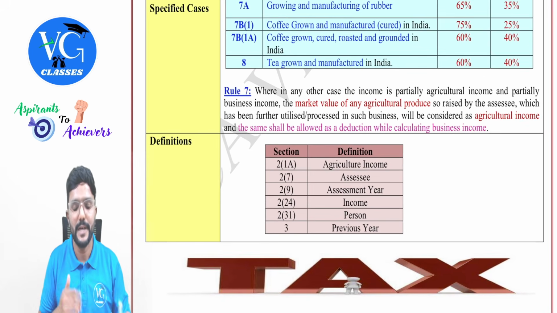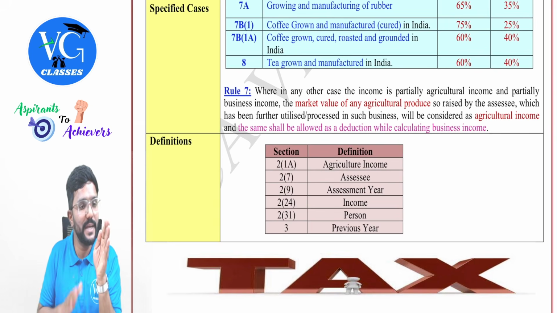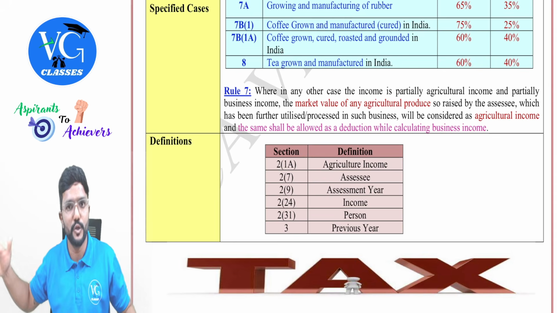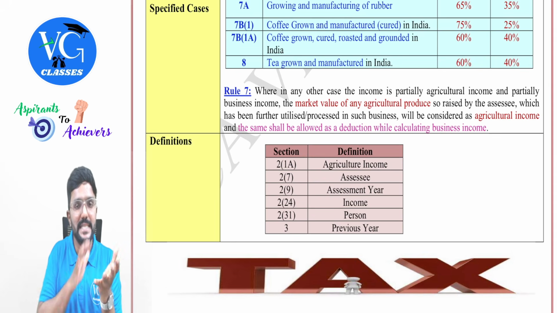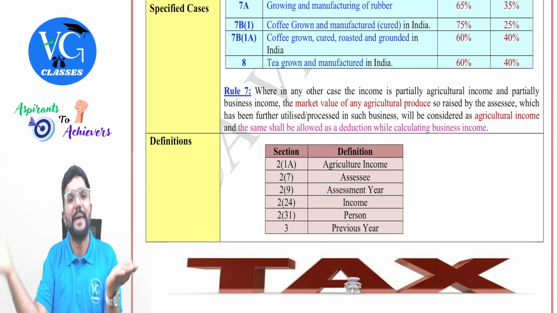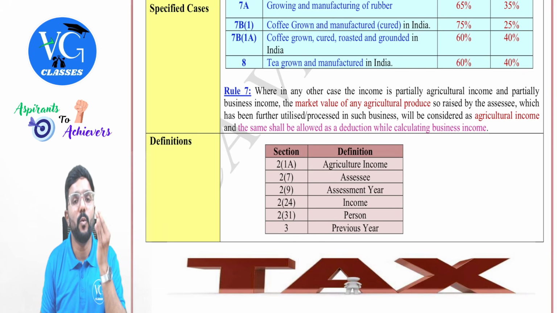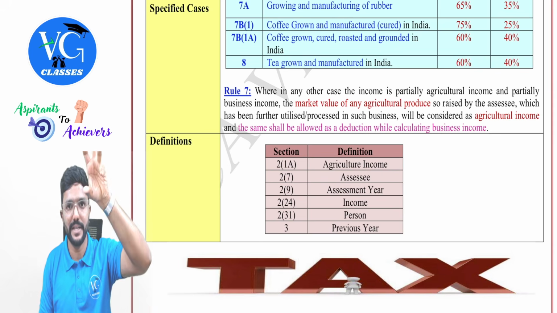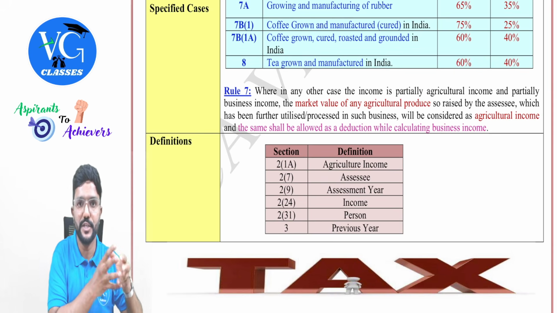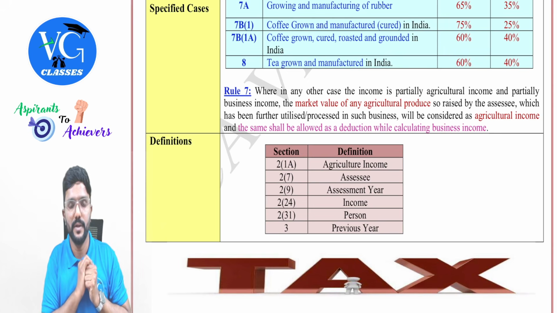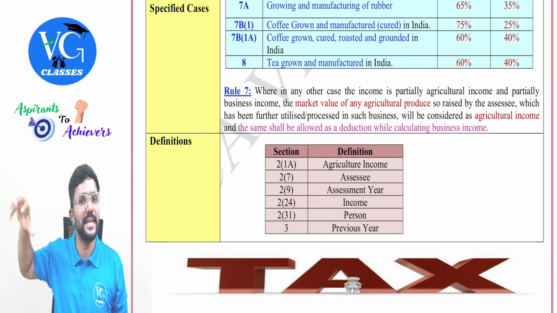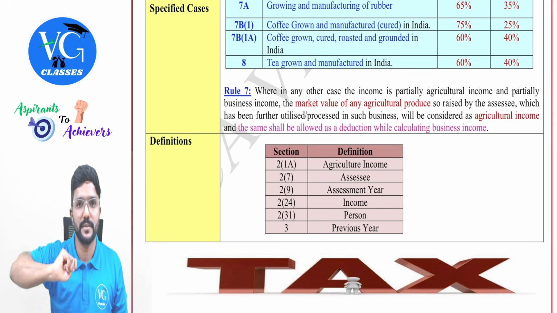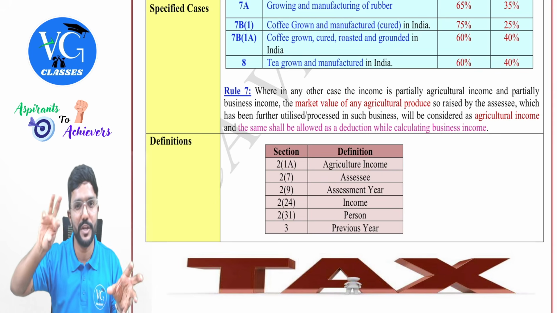Guys, simple. Listen here. Assume I am growing sugarcane and using sugarcane as a raw material in my manufacturing process to manufacture sugar. The day I started using the sugarcane in my manufacturing business as a raw material, what was the market value of sugarcane that day? We need to check, and that will be considered to calculate agriculture income. So we take the market value of the sugarcane minus the cost of cultivation. That will give us agriculture income. And to calculate business income, I need to take the sale value of sugar minus two things. One is the manufacturing cost, that is the manufacturing cost of sugar.